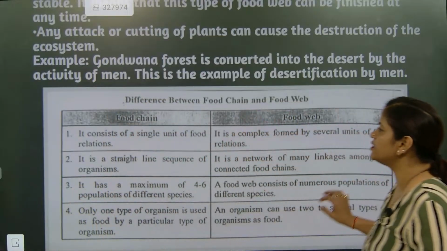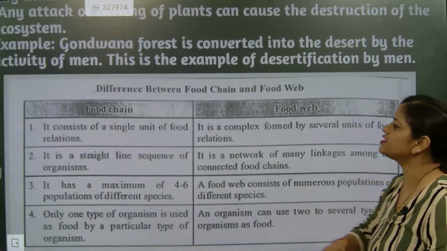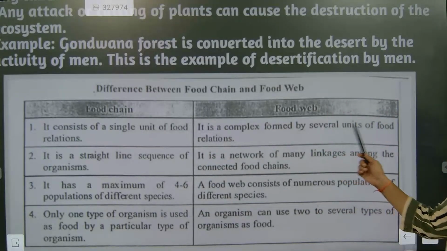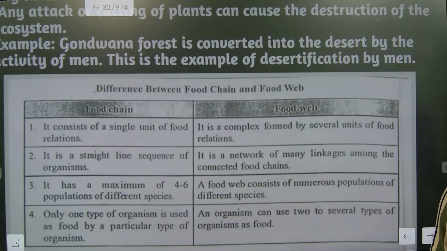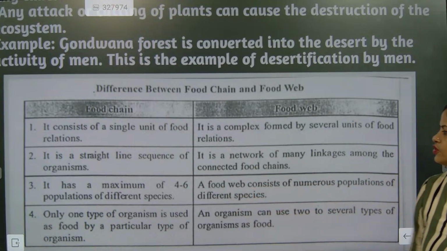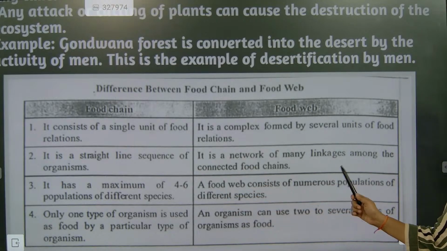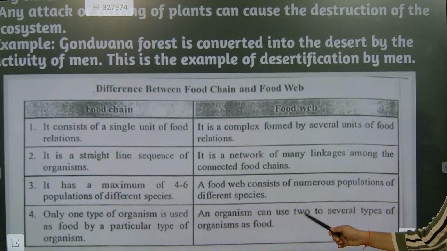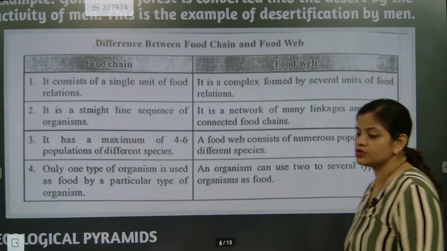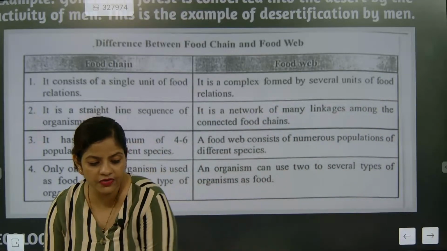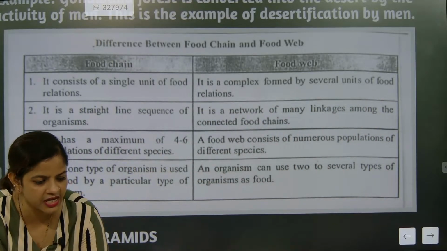So now examples, food chain and food web. A food chain consists of a single layer. A food web is exactly having multiple. A chain is a straight line sequence. A web is a network. Got it? Next, a chain has a maximum of 4 to 6, whereas a web consists of numerous populations. In a chain only one type of organism, in a web several types. Note down this one. This is the most important thing. At the time of revision, I will 100% be checking everything.